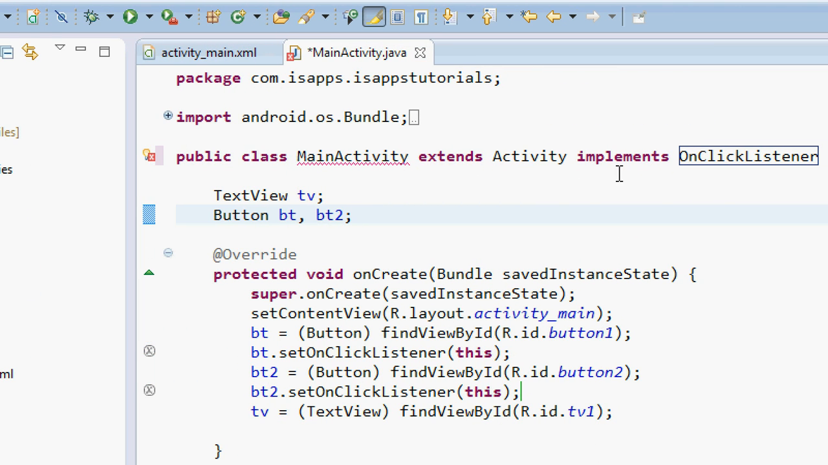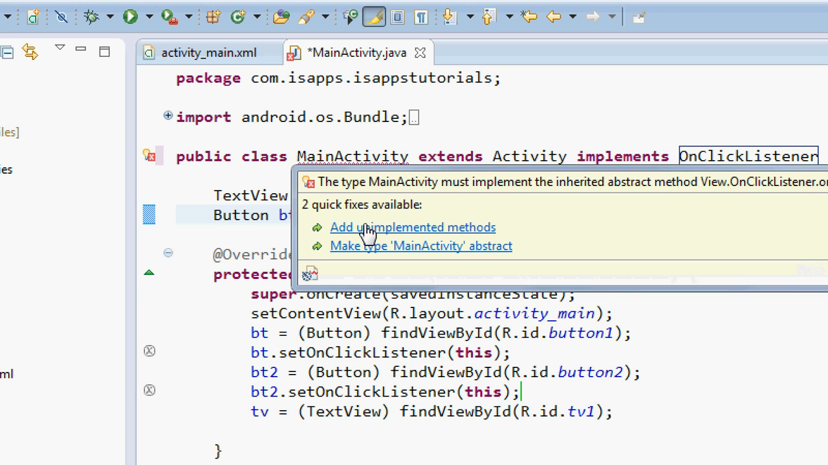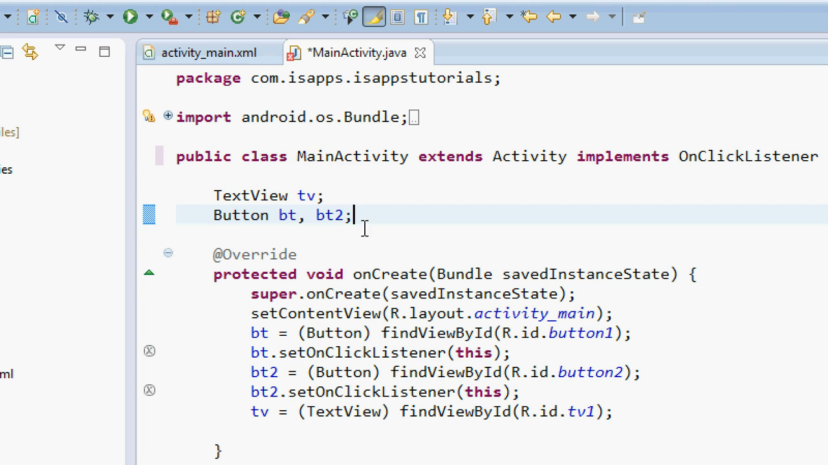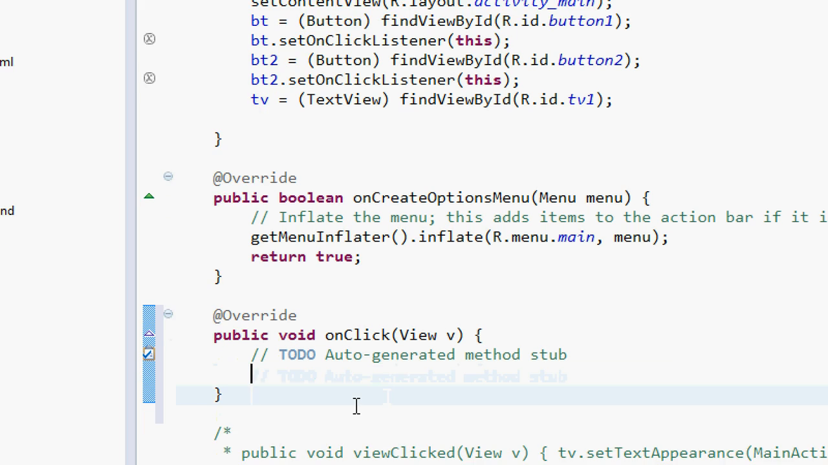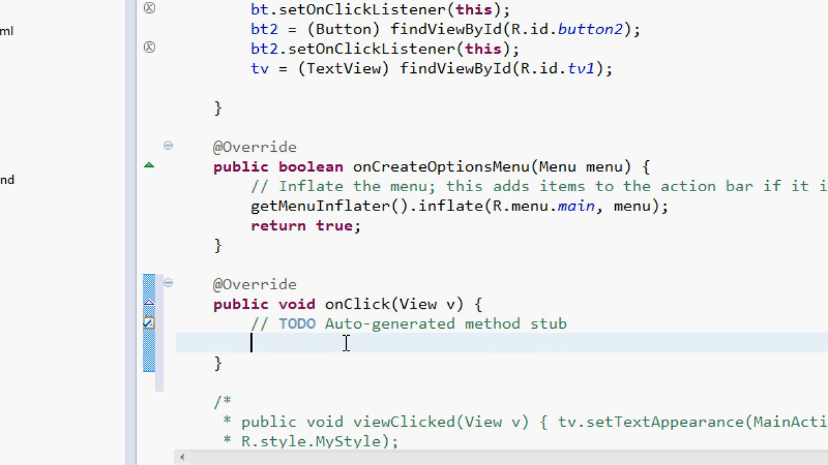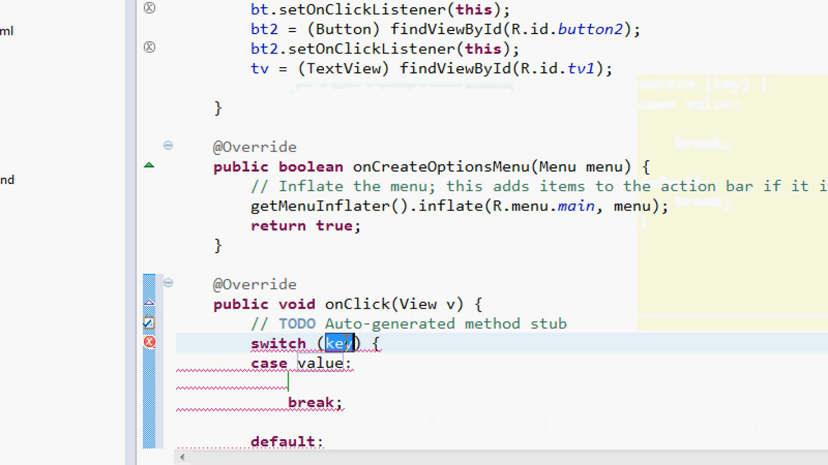go right below and say let main activity implement the OnClickListener. Now main activity implements the OnClickListener. We have our main activity and we must add our unimplemented methods. So we have a method here which we need to override, onClick(View v). We can now determine which button is clicked by using the v here, the view. We can use an if else statement, or we can just use a switch statement.